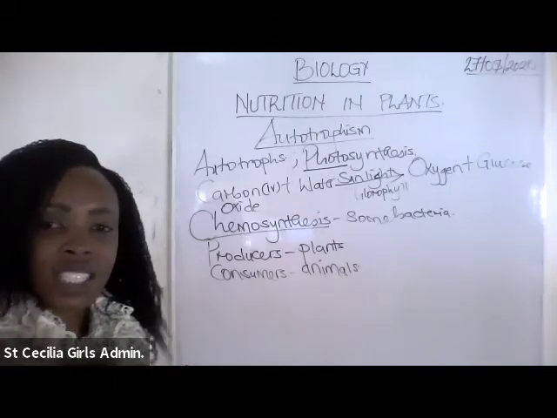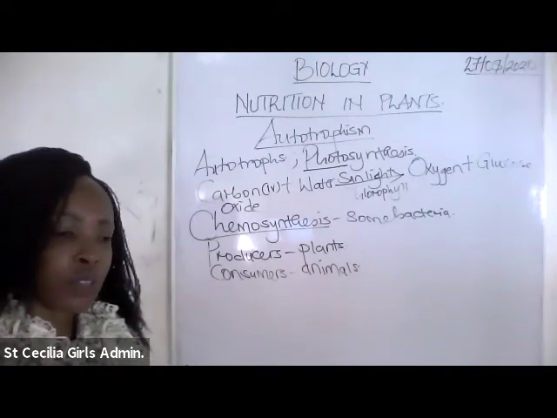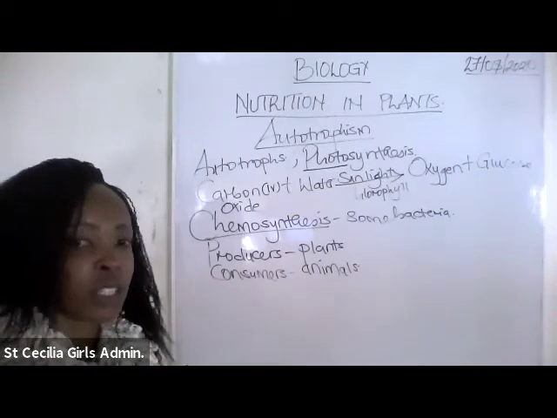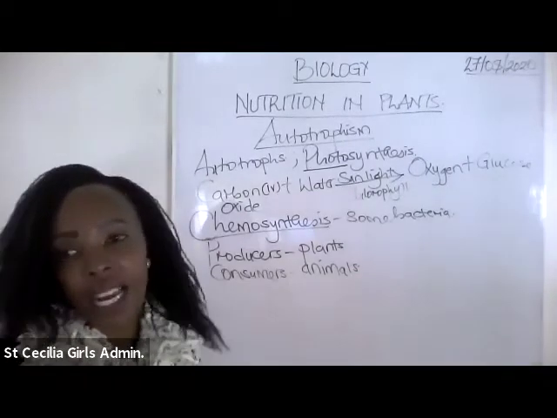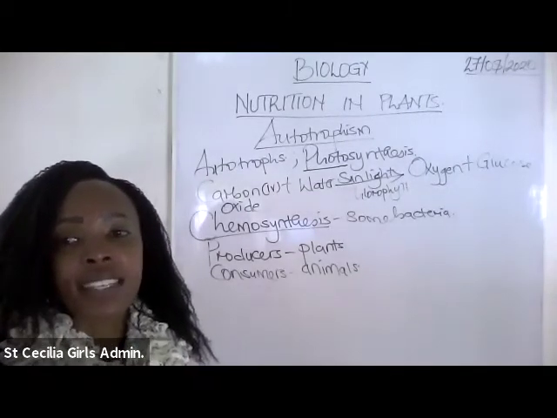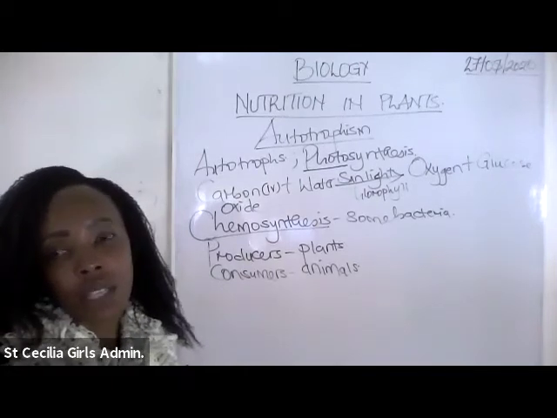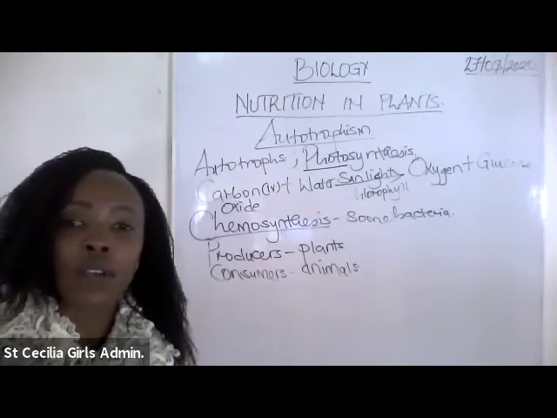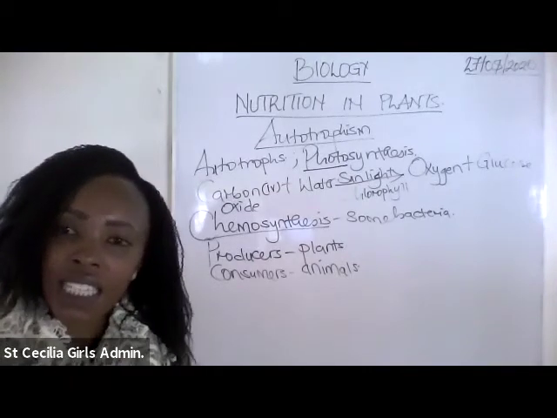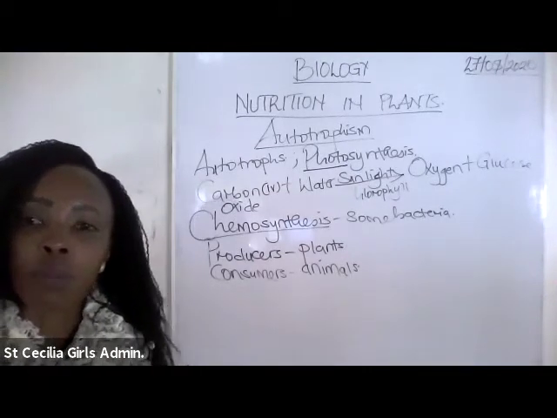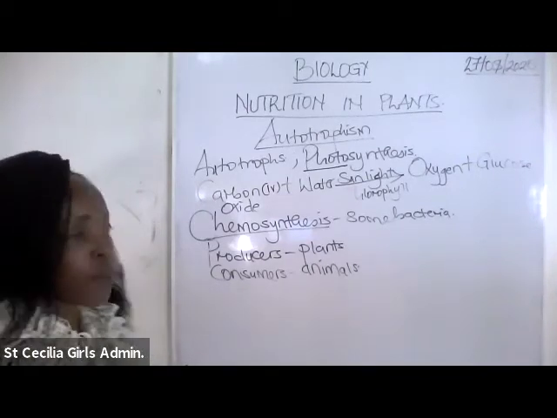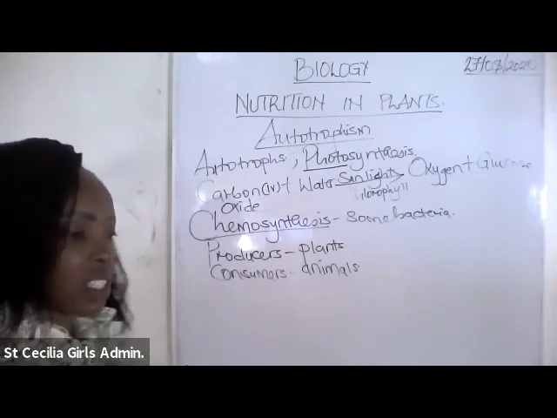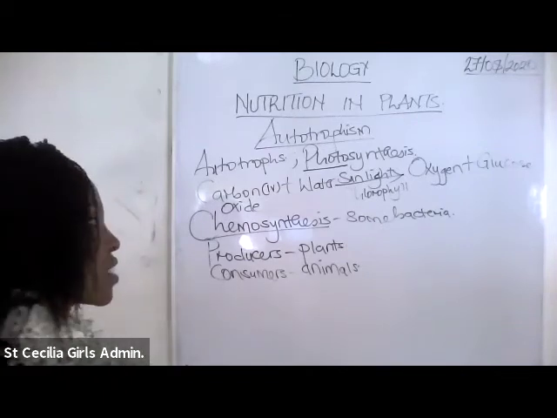So that cycle between the two processes, photosynthesis and respiration, helps to maintain a balance of the two gases in the atmosphere, such that you are not going to have too much oxygen being released and maybe too much carbon dioxide. We have a balance in that we have processes that are alternating and using the different gases.